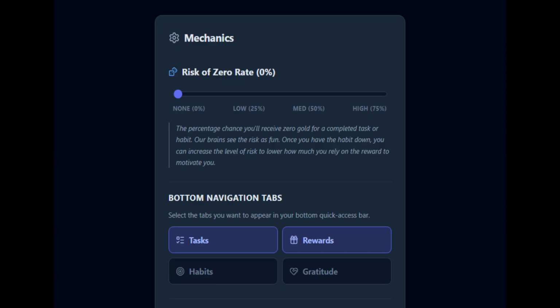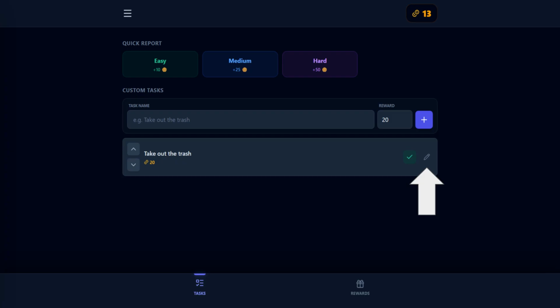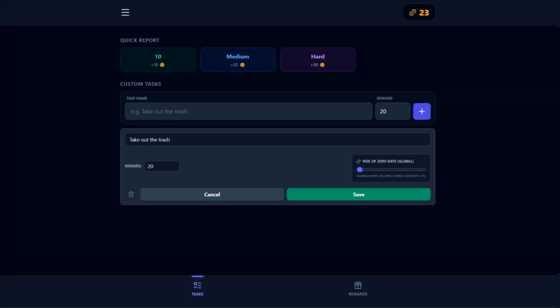In the app, I have programmed 4 settings with different degrees of risk, as you can see here. The 4 settings are the 0, 25, 50, and 75% chance of zero. Now, I have added another sneaky little feature. You can program a different setting for each task. Let's go back to the tasks now. Let's go to this little edit button. Here, there are 5 little settings. By default, this will set on the global setting, which is the slider in settings. The other 4 settings are the 0, 25, 50, and 75% chance of zero.